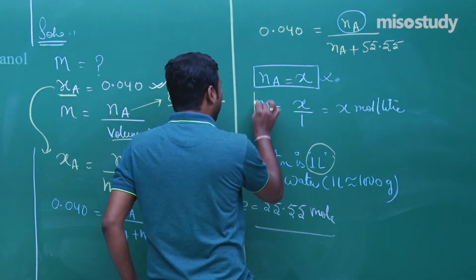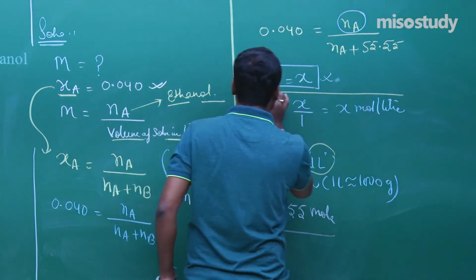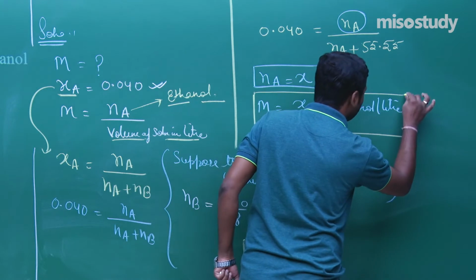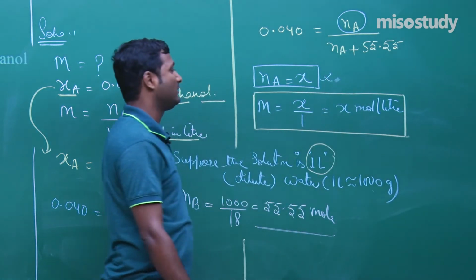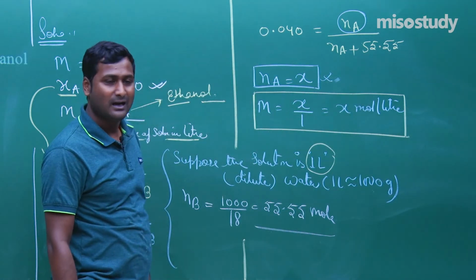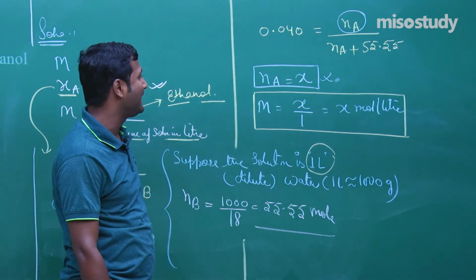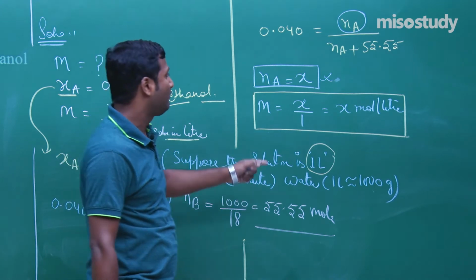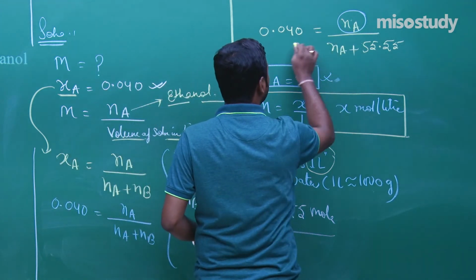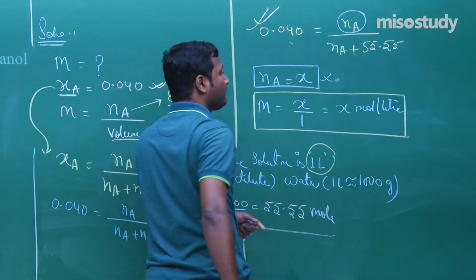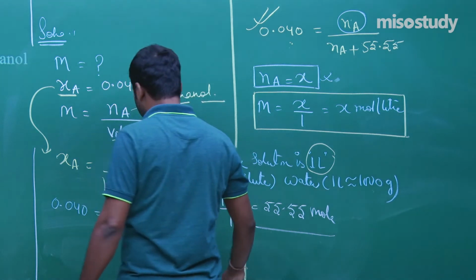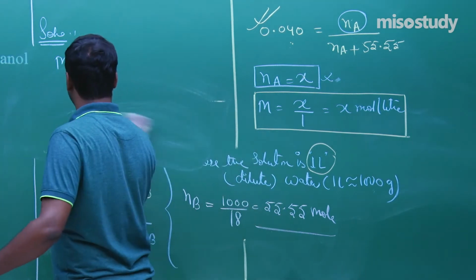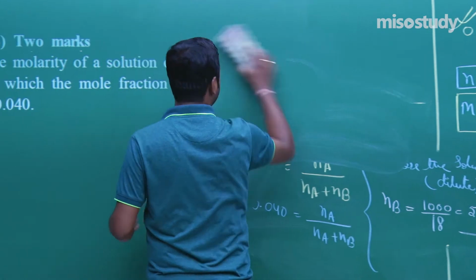So after calculation, you can easily solve this question. This is a very simple question. Clear? I think now you can easily solve. That is Na is equal to X, M is equal to X upon 1, that is X mole. From where we get X? By solving this data. Now I am going to rub this part, friend, and we'll discuss the next part of the question. Wait for a moment.